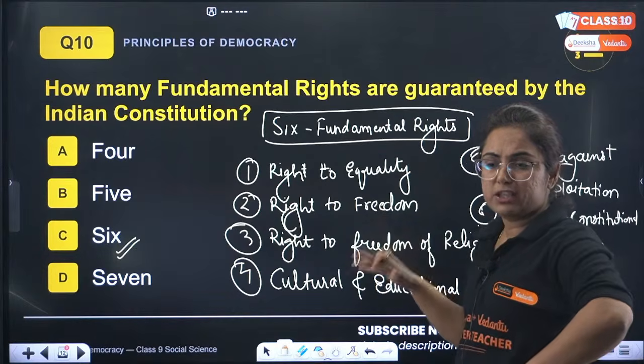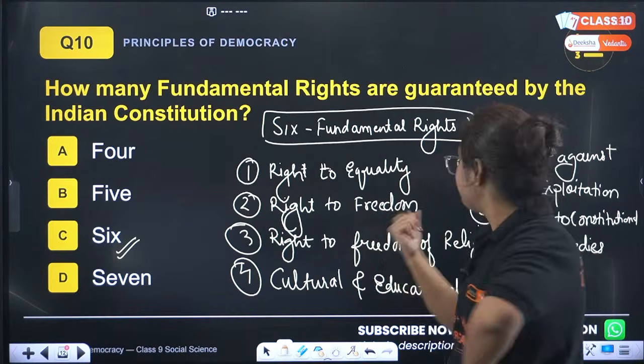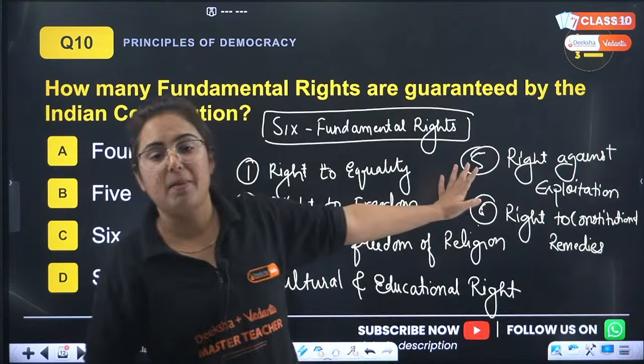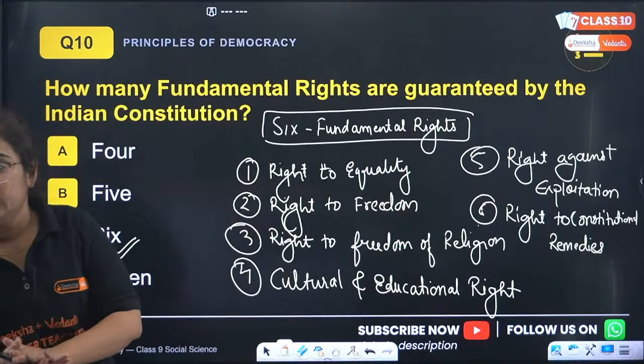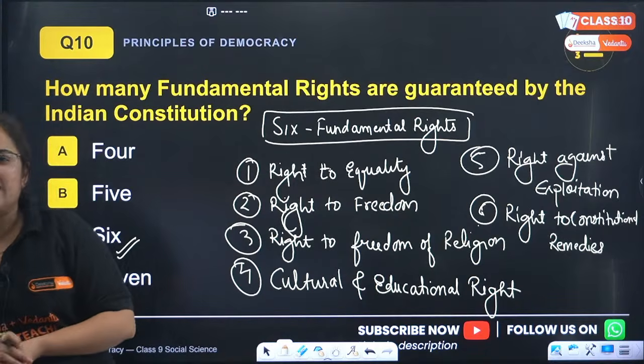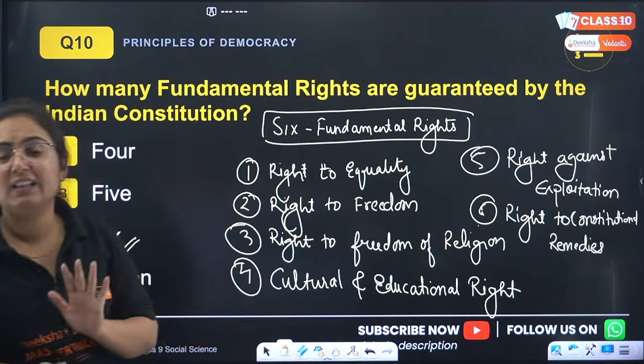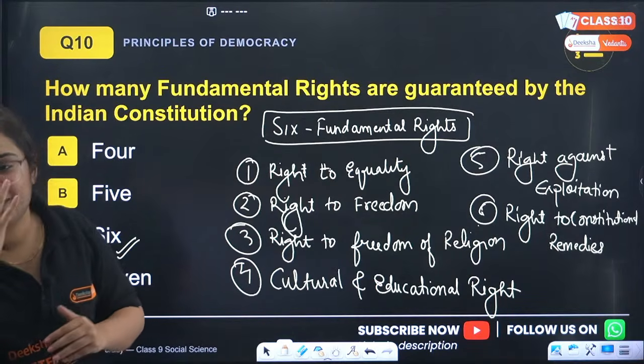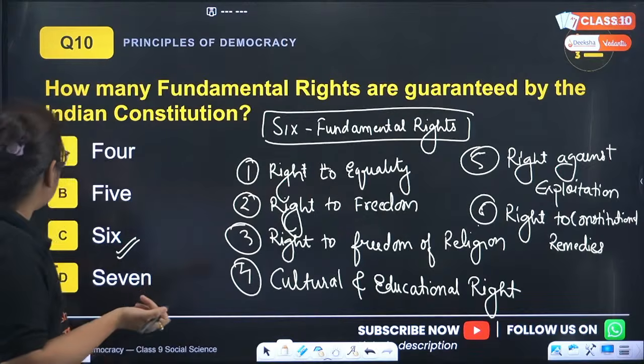Acha, freedom of religion, that is 25 to 28. Then 29 and 30 about cultural and educational rights, and 32 about remedies. Very good. So this is not the level of class 10 beta. The level will be increasing day by day. Wait for it. Next question.